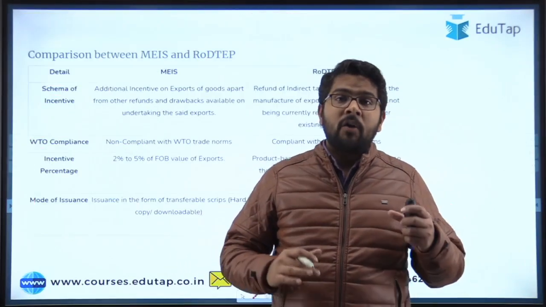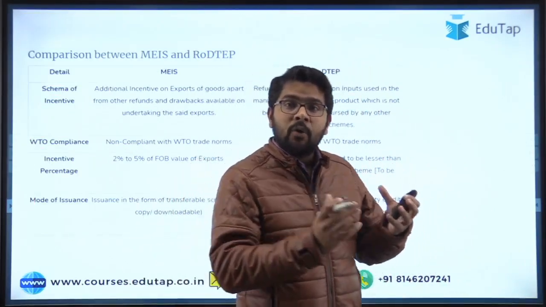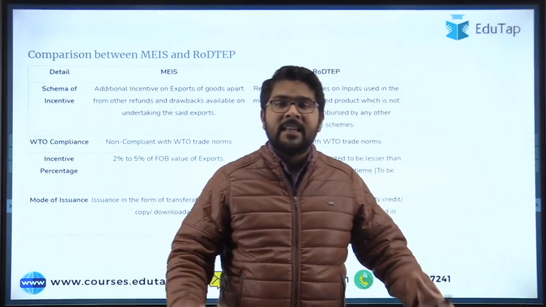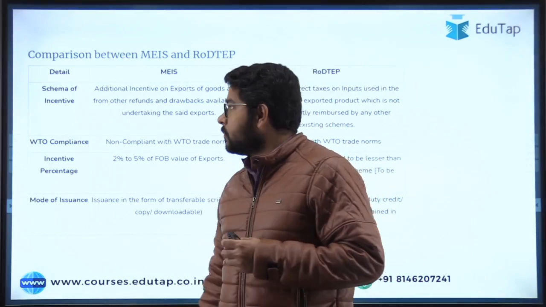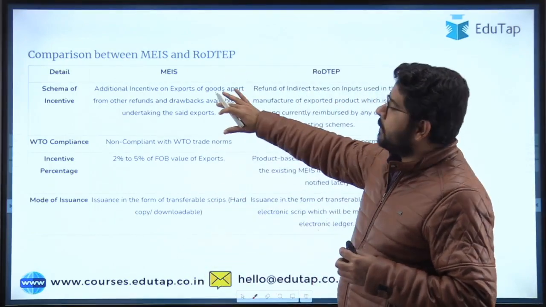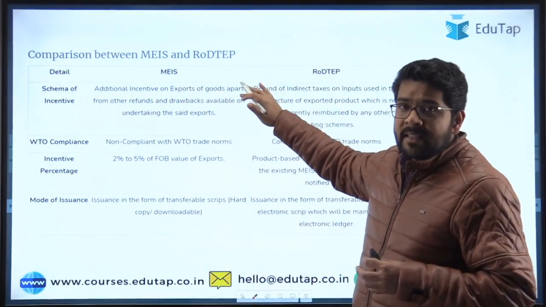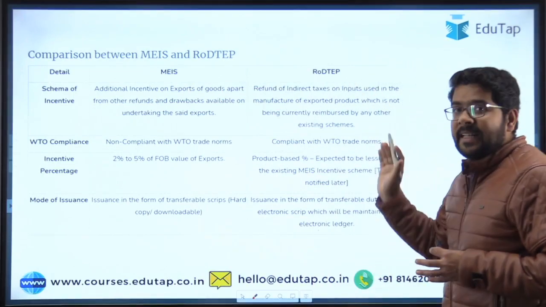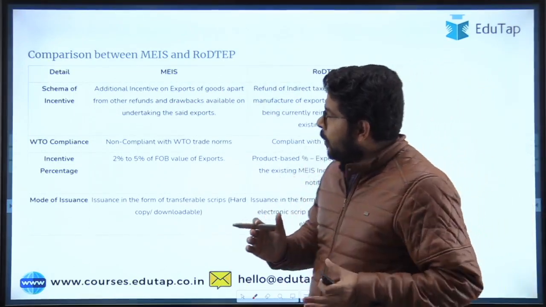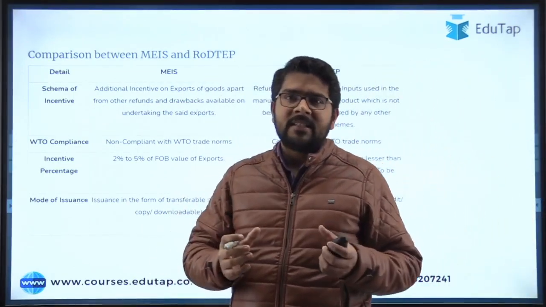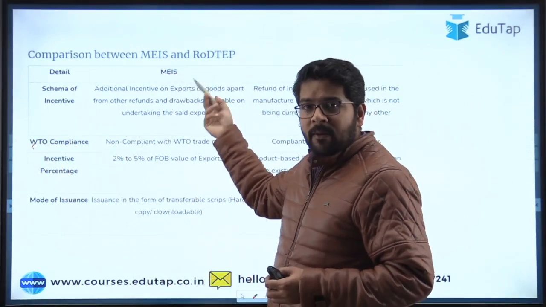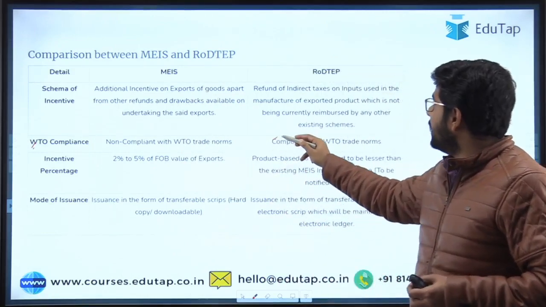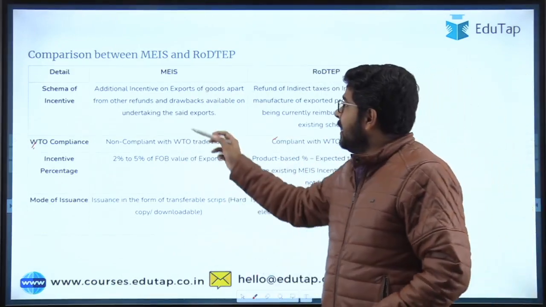So I hope now you have understood what this RODTEP scheme is all about, that is, remission on duties and taxes on export products. I have given you a small comparison between the MEIS scheme and RODTEP. Apart from small changes, MEIS was not WTO compliant, while RODTEP is compliant.